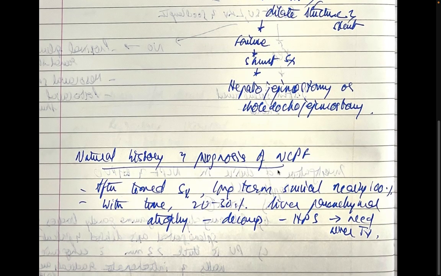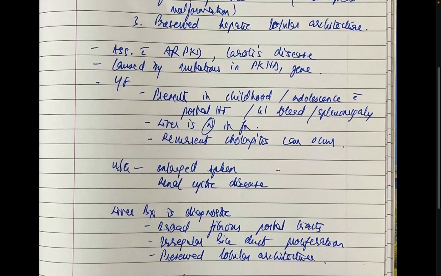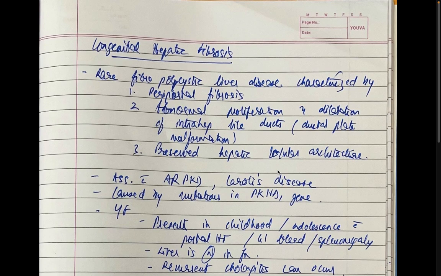The natural history and prognosis of NCPF: after timely surgery, long-term survival is nearly 100%. And with time, 20 to 30% develop liver parenchymal atrophy and then decompensation, or there's an HPS and they need a liver transplant. Congenital hepatic fibrosis is another differential diagnosis for a child or an adolescent that presents with recurrent hematemesis, normal liver function, and a large spleen.